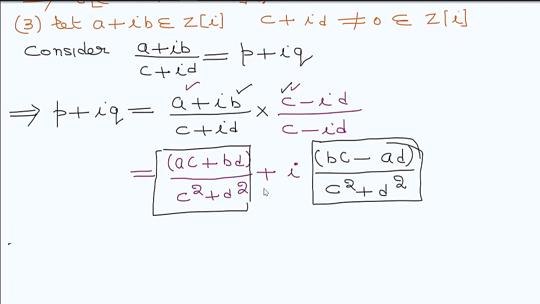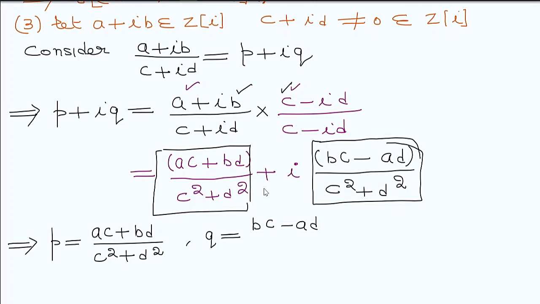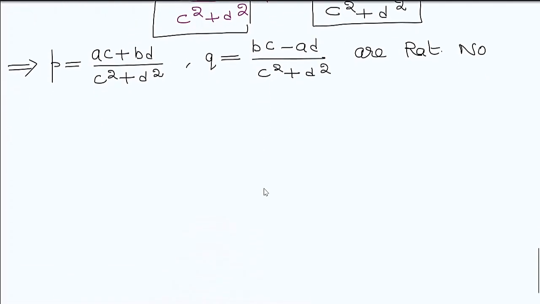So clearly we get p equal to (ac + bd) over (c squared plus d squared), and similarly q equal to (bc - ad) over (c squared plus d squared), and these are rational numbers. Clear?